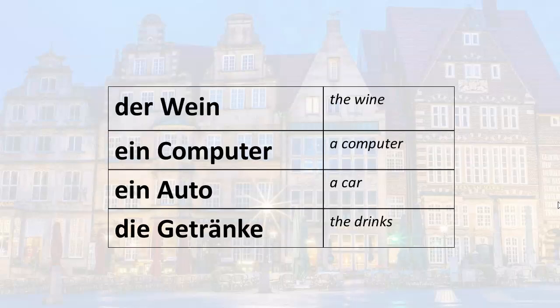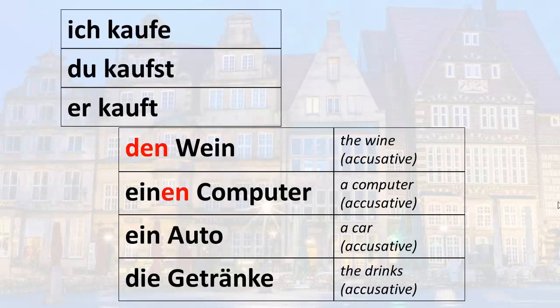Here's some things that we might buy: der Wein, the wine, ein Computer, a computer, ein Auto, a car, die Getränke, the drinks. So let's put it all together.